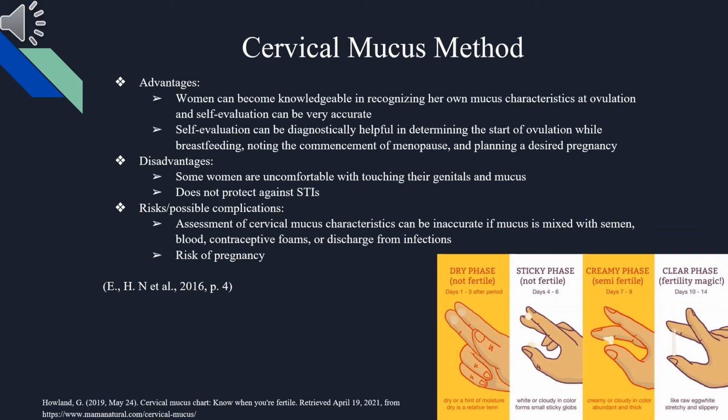Cervical mucus method continued. Advantages include that the woman can become knowledgeable in recognizing her own mucus characteristics at ovulation, and self-evaluation can be very accurate. Self-evaluation can be diagnostically helpful in determining the start of ovulation while breastfeeding, noting the commencement of menopause, and planning a desired pregnancy. The disadvantages include that some women are uncomfortable touching their genitals and mucus, and it does not protect against STIs.